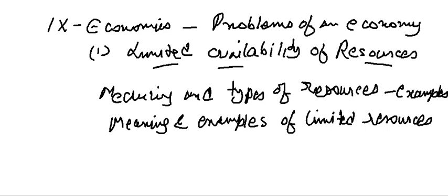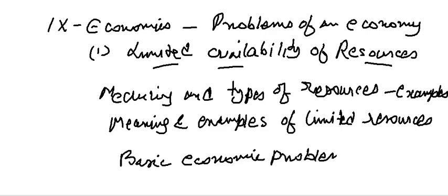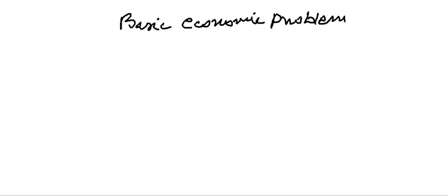And what else is asked is that you have to understand the basic economic problem. You have to know what is the basic economic problem. So understanding of the basic economic problem, that is, human wants are unlimited in relation to limited resources that have alternative uses. This I will explain to you in a bigger, elaborated way. What is this basic economic problem?